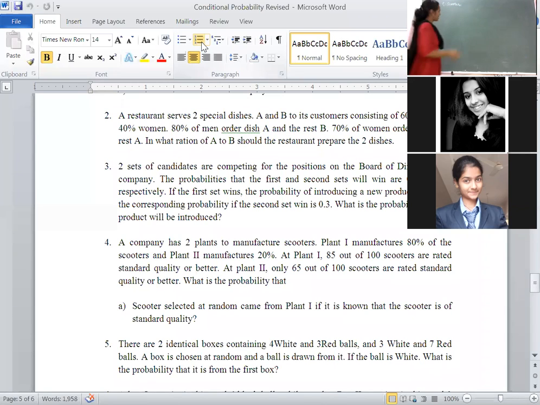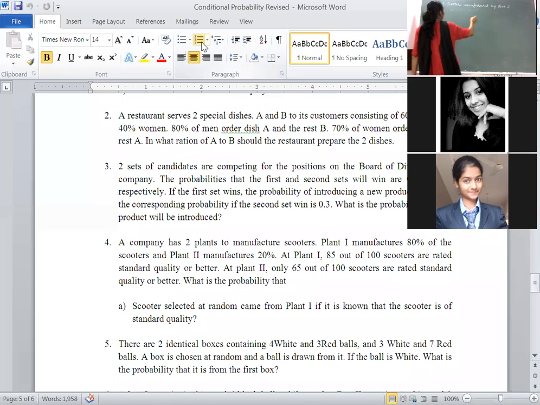Scooter manufactured by plant 1. That is a common sentence. Event, that is a common word. Scooter manufactured by plant 1. Similarly, plant 2 also manufactures scooters.